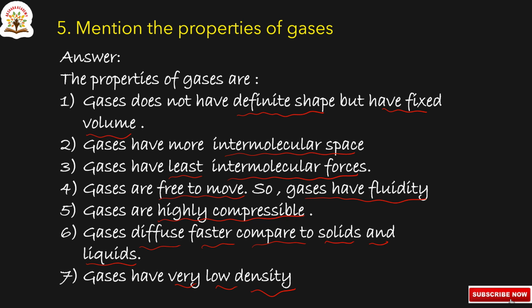First one, gases do not have any definite shape but have fixed volume. Gases have more intermolecular space. Gases have least intermolecular forces. Gases are free to move, so gases have fluidity. Gases are highly compressible. Gases diffuse faster compared to solids and liquids. Gases have very low density.